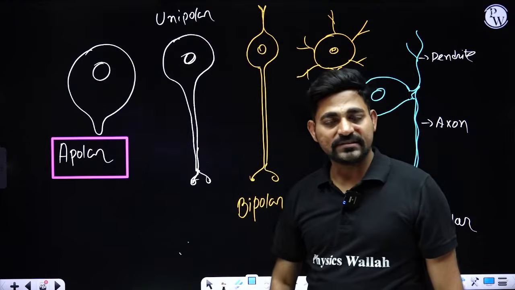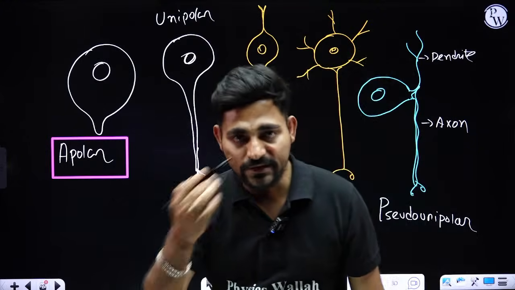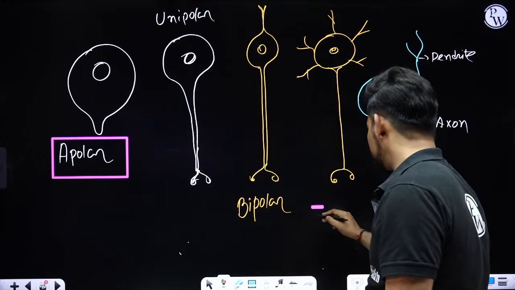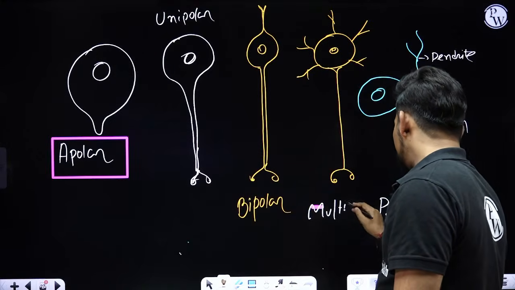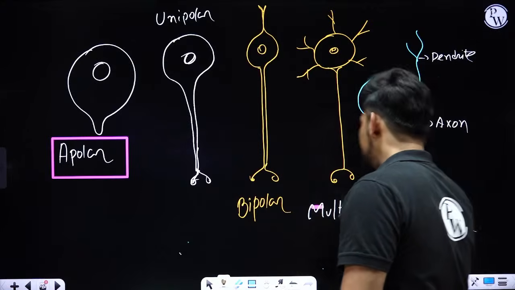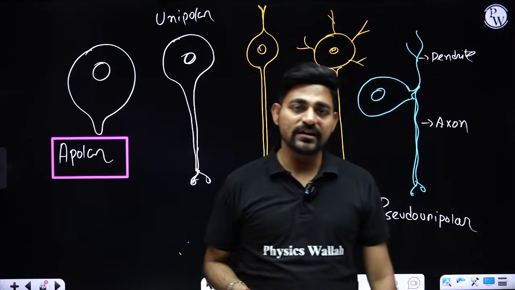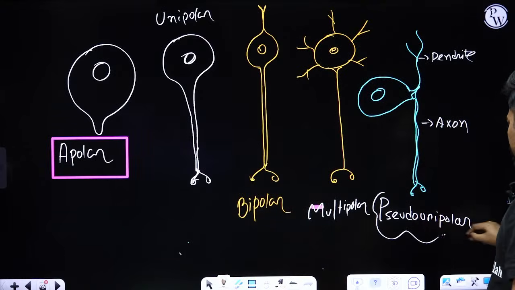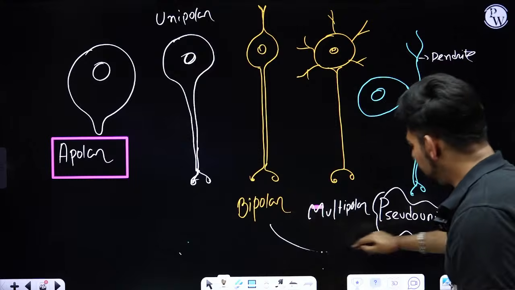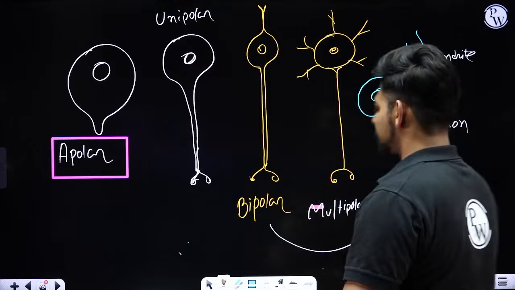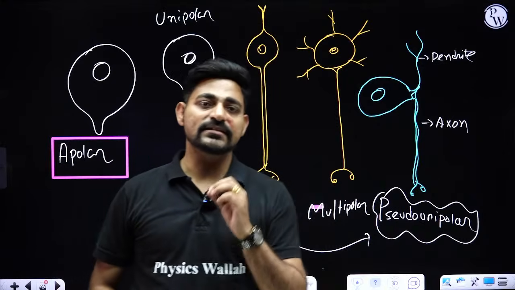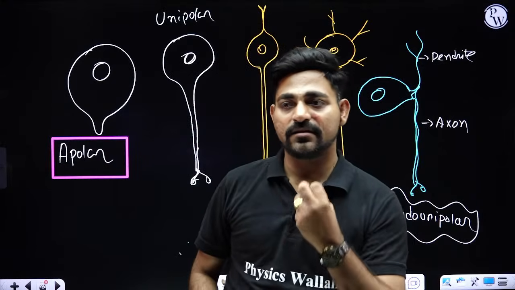Bipolar neurons are present in our eyes, ear and nose. Multipolar neurons, you will be finding inside our central nervous system like cerebral cortex, and pseudo unipolar neurons are nothing but modified version of bipolar neurons, and you will be finding them in the dorsal sensory arm of spinal nerve.